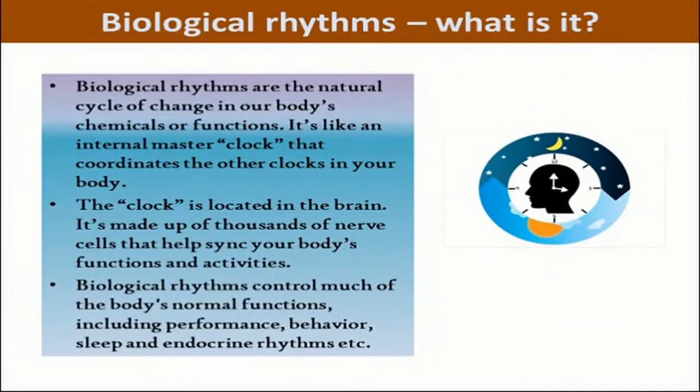Now the question is, what is biological rhythm? The biological rhythm is a natural cycle of change in our body's chemical or physiological functions. It's like an internal master clock that coordinates the other clocks in your body.